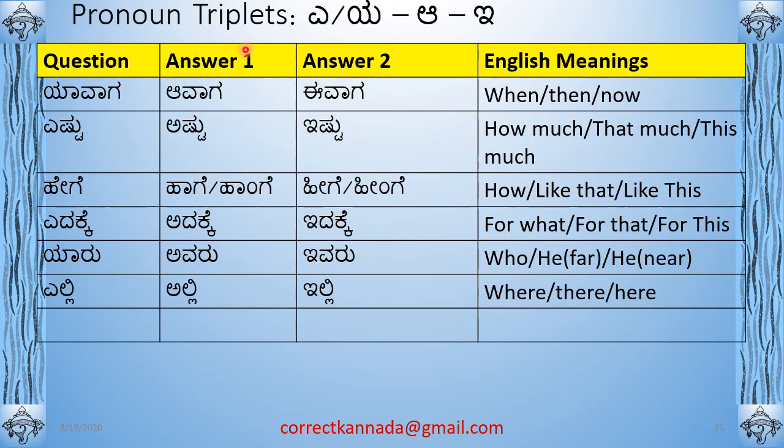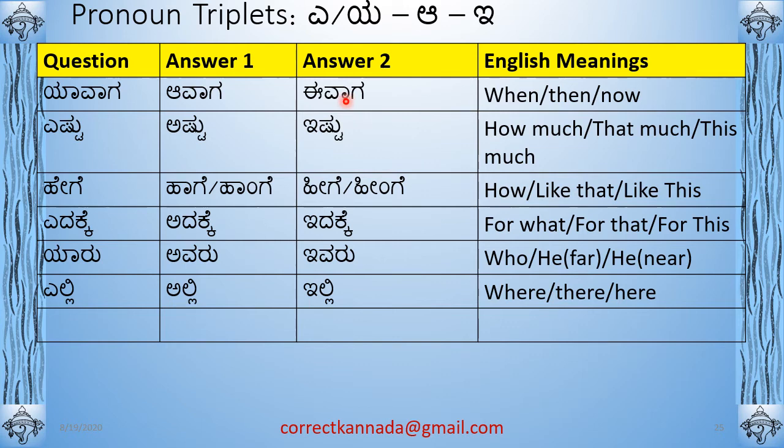So the triplets that I had mentioned before, it's basically yavaga means when, avaga then, ivaga means now. So you can use these words on their own, or these are triplets. Ishtu, ashtu, ishtu. Ishtu means how much, ashtu means that much, ishtu means this much. I'll give an example of ivaga. When you want to use now, you say okay, ಹೌದು ನಾನು ಮಾಡಿದೆ. ಇವಾಗ ಏನು means now what, so what. People will use that ivaga. Yes, I did the crime. ಇವಾಗ ಏನು, or yes, I stole.